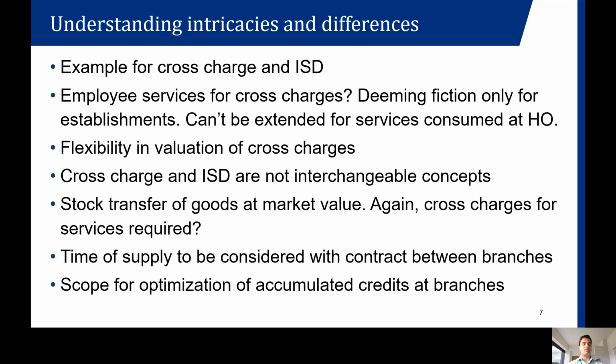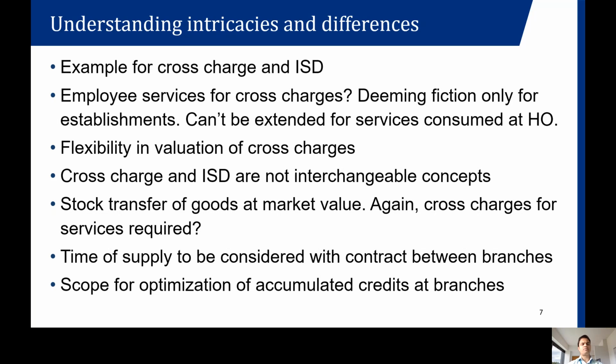There one needs to be very careful, because the concept is completely different. ISD is only for distributing the credit on common input services. Cross charge is for charging the other location for support services or some supplies of goods or services from one location to another location.